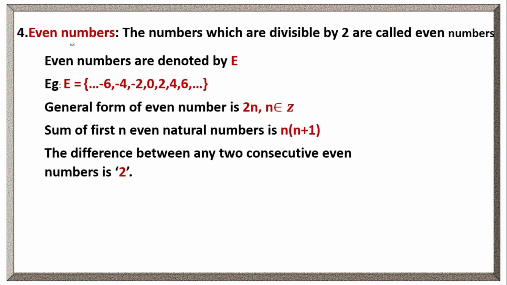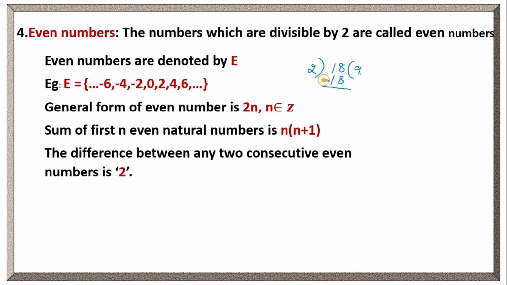Let's see even numbers. The numbers which are divisible by 2 are called even numbers. Even numbers are denoted by capital E. When we divide a number by 2 and it gives the remainder 0, it is called an even number. Suppose we divide 18 by 2, how many times will 2 go into 18? 9 times, 2 nines are 18.